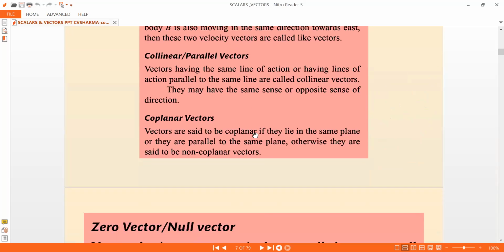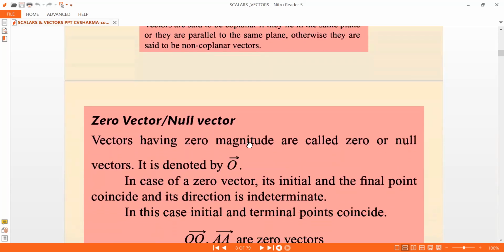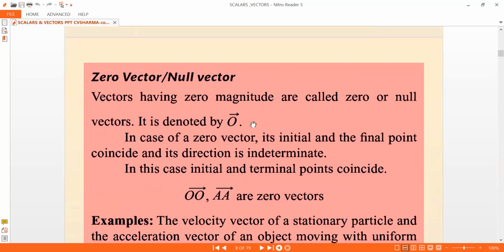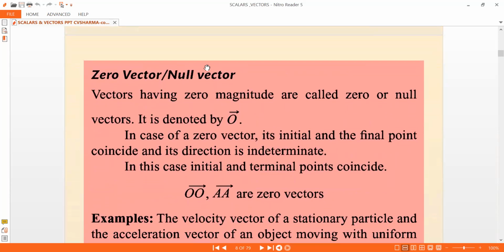And now, further, the zero vector or null vector. Vectors having zero magnitude are called zero or null vectors. It is denoted by O bar. In case of a zero vector, its initial and final points coincide and its direction is indeterminate.